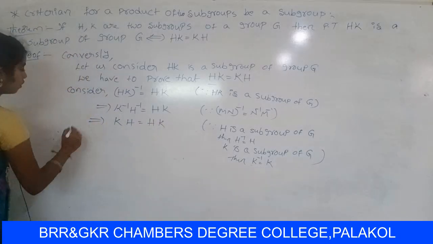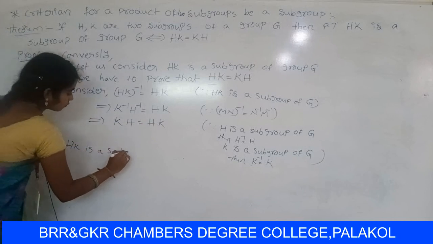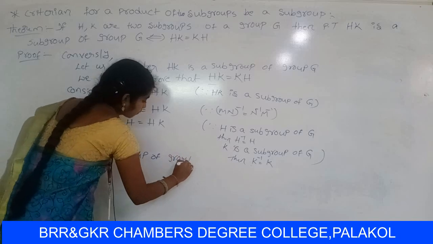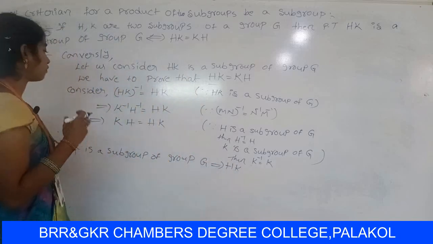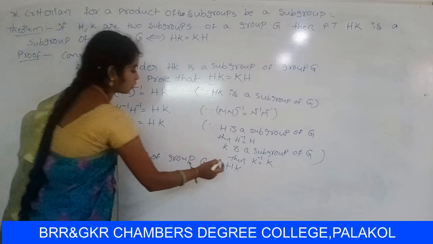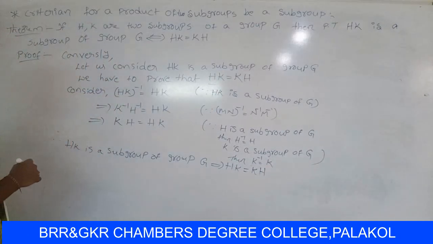So therefore HK is a subgroup of group Z. That implies KH equal to HK can be written as HK equal to KH. So HK equal to KH. So this is the theorem.